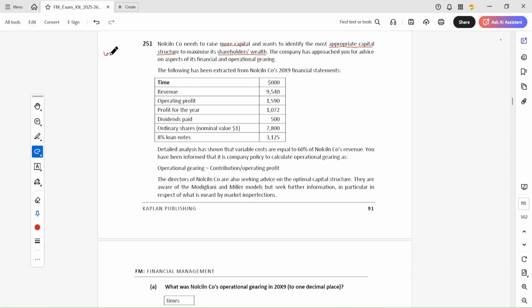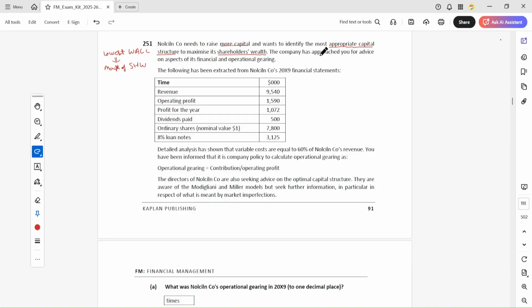When there is the lowest WACC, it is the optimal capital structure, and it is the maximization of shareholder wealth. When there is the lowest WACC, the maximum shareholder wealth will be there.